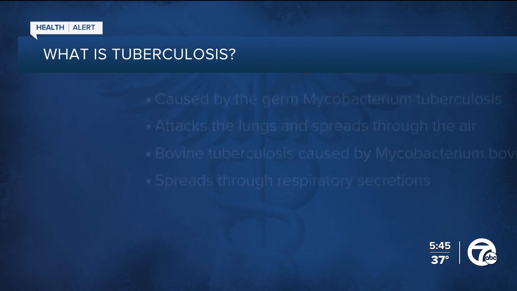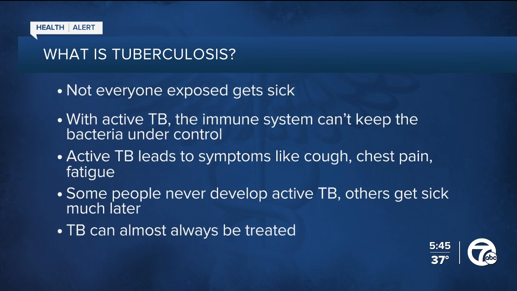Now, a lot of people think if you're exposed, you'll automatically get infected, but not everyone exposed to TB, whether it's from humans or animals, actually gets sick. And that's a key difference between active and inactive TB. With active TB, the immune system can't keep the bacteria under control, so it multiplies and grows. Now, folks with active TB feel sick. They can develop symptoms like a cough that won't go away, chest pain, extreme fatigue, and even sometimes coughing up blood. And most importantly, they can spread it to others,